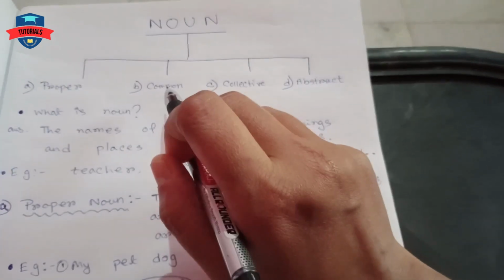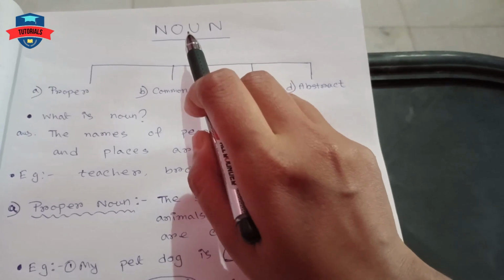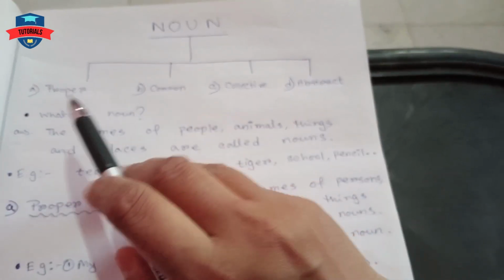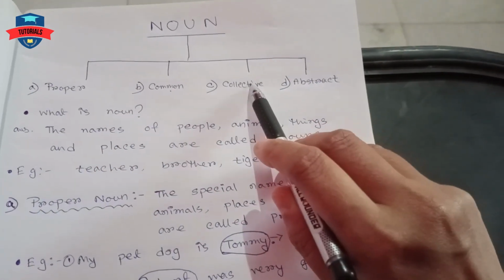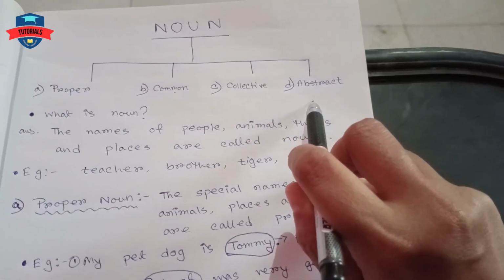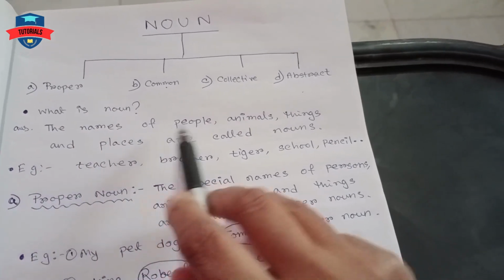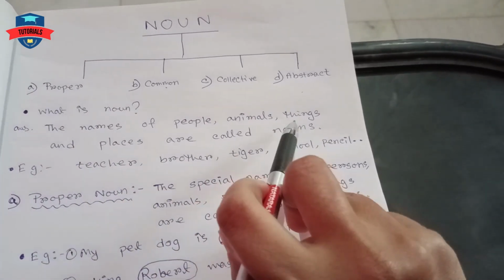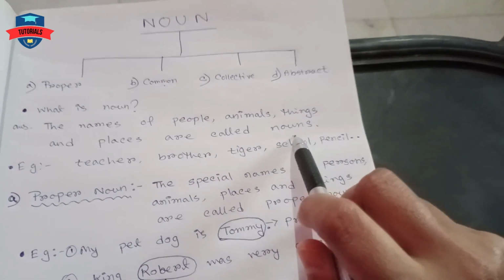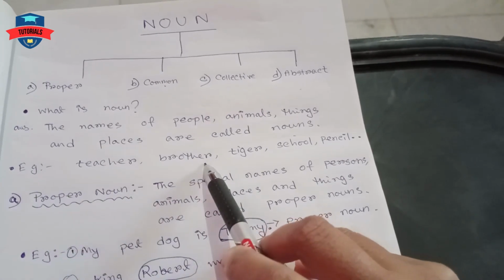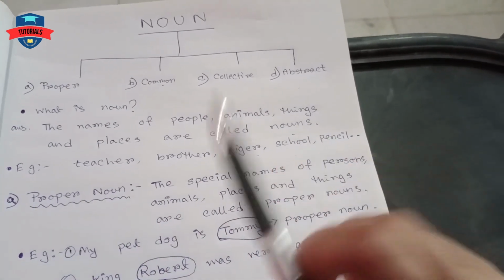Now what is noun? Noun is a part of speech. There are four types of noun. We have proper noun, common noun, collective noun and abstract noun. So what is noun? The names of people, animals, things and places are called nouns. Example: teacher, brother, tiger, school, pencil and so on.